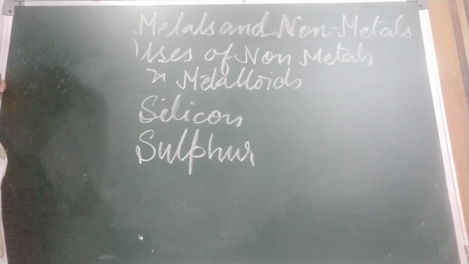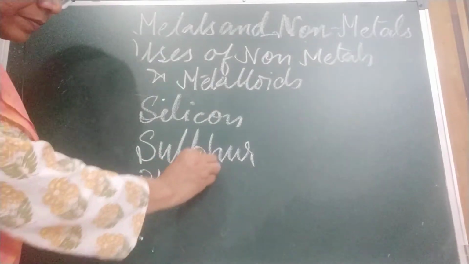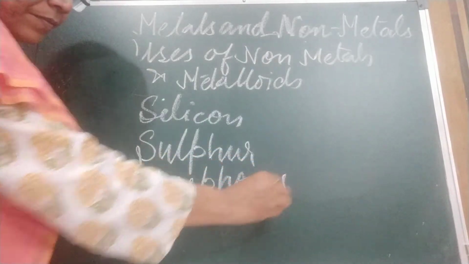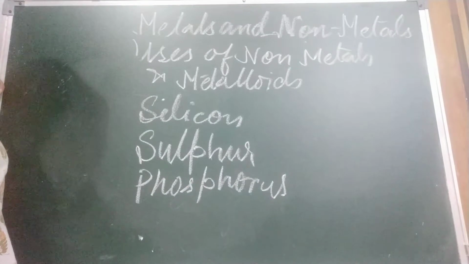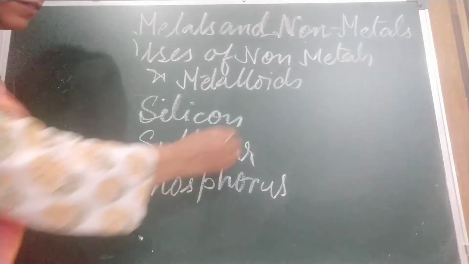Okay, now next is phosphorus. Phosphorus is used in making matchboxes and in the fireworks industry. It is used in the manufacture of phosphate fertilizers. Now come to carbon.